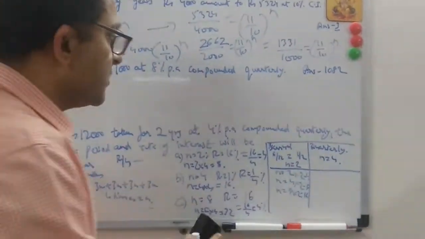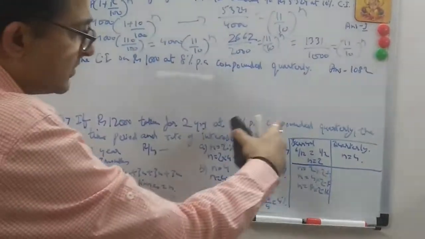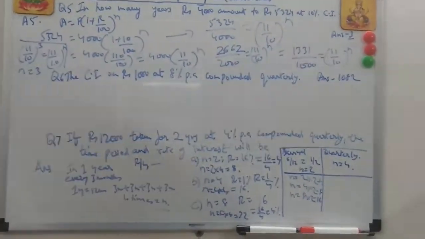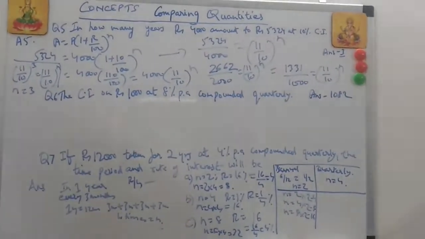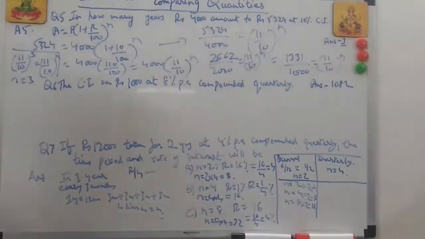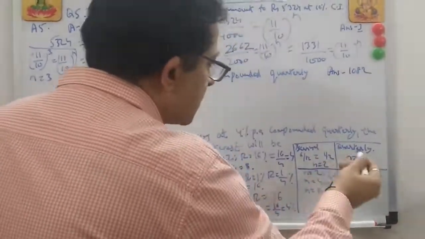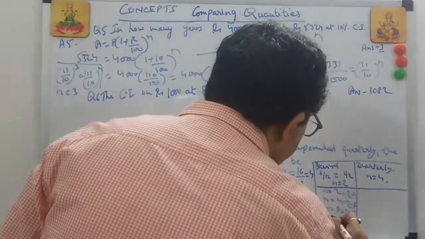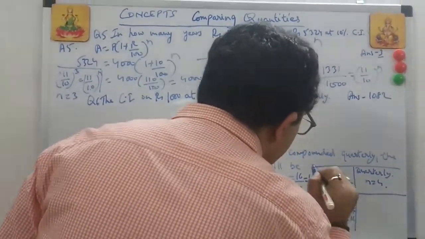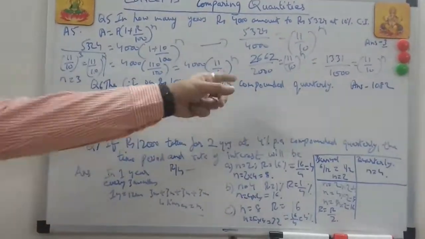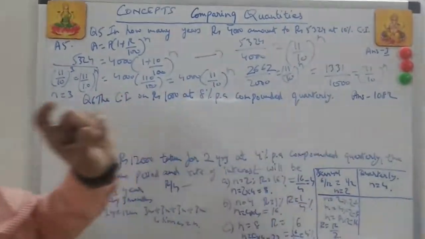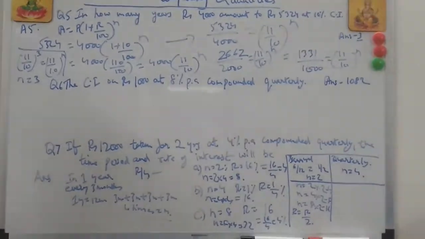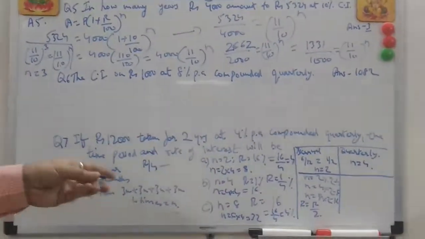Now, don't forget, what I have told you for quarterly applies here for semi-annual. This is the change in N, and rate of interest will simply be divided by 2 instead of divided by 4, which was for quarterly. For semi-annual it will be divided by 2. Rate is equal to rate by 2 for semi-annual always. So these questions which you get will be based on this logic. This question was not any calculation. This question was just to calculate what will be the time period and the rate of interest.